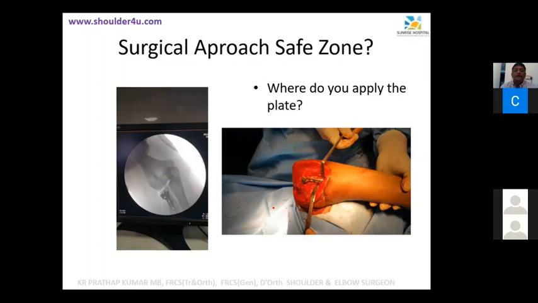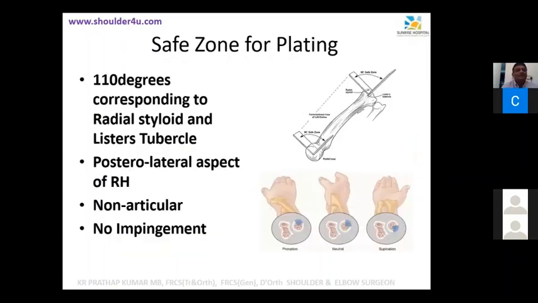Between the distal tubercle and radial styloid? Distal tubercle and the radial styloid, that quadrant is the safe zone. Very good, exactly. Some agree that it is 110 degrees, but some books say it's 90 degrees. It's between the proximal area corresponding to the radial styloid and the distal tubercle distally.